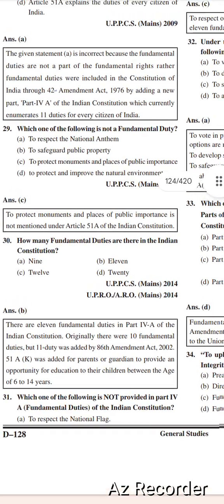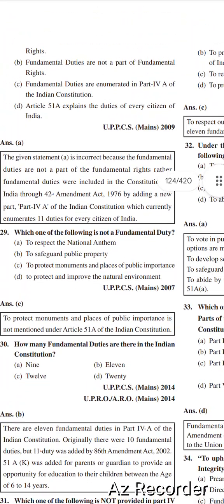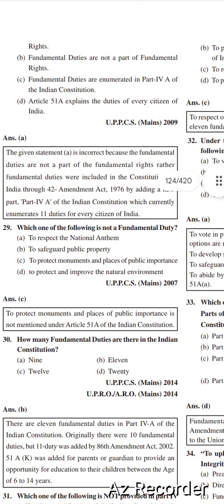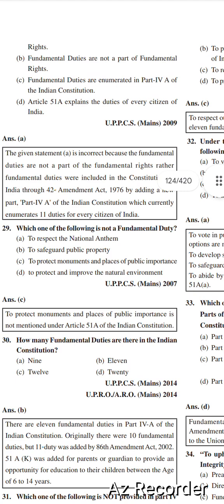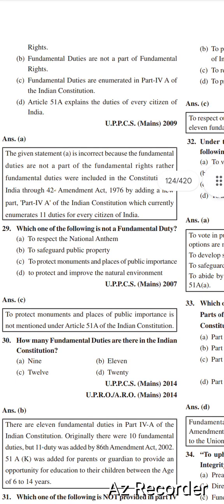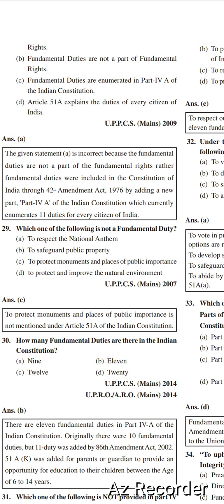Which one of the following is not a fundamental duty? To respect the national anthem, to safeguard public property, to protect monuments and places of public importance, to protect and improve the natural environment. Right option is option C, to protect monuments and places of public importance. It is not mentioned in the article.